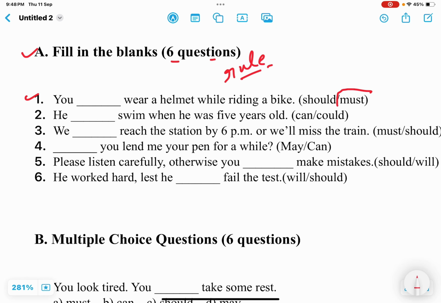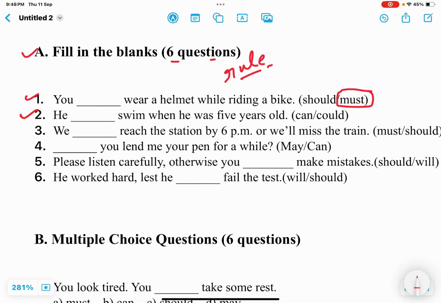That means here we are to use must. Whenever the sentence talks about the rules and regulations, it means if we do not follow this rule or that rule, we will be punished or we will be imposed a penalty. In that case we need to use the modal must. Okay, so here the correct answer will be must. You must wear a helmet while riding a bike, because if you don't wear a helmet you will be fined.